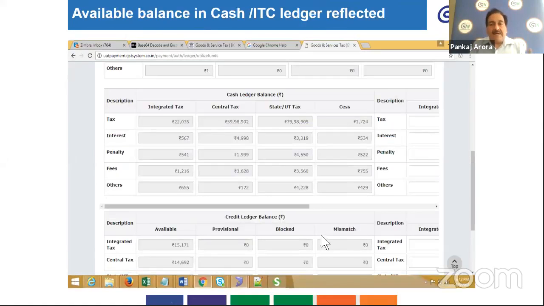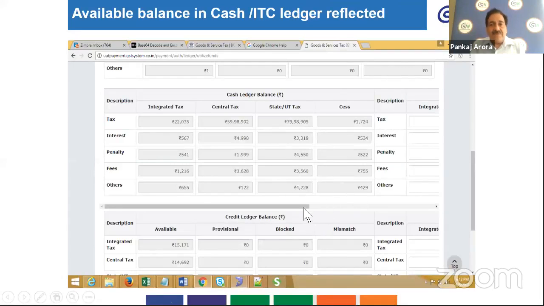And below that portion, you will get whatever the amount is available as cash ledger balance in your electronic cash ledger as the balance as on date, and in the electronic ITC ledger maintained at the GST portal, whatever the balance is available, it will be indicated in the below part of that form.